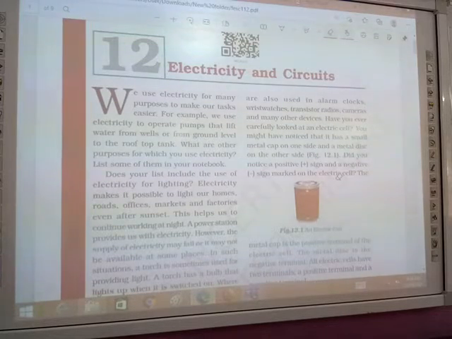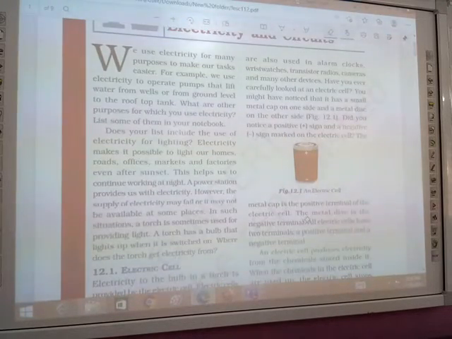Ma'am, how does the current pass through the water? We will discuss that later. What are the other purposes for which you use electricity? The question is, what are the other uses of electricity? List some of them in your notebook.